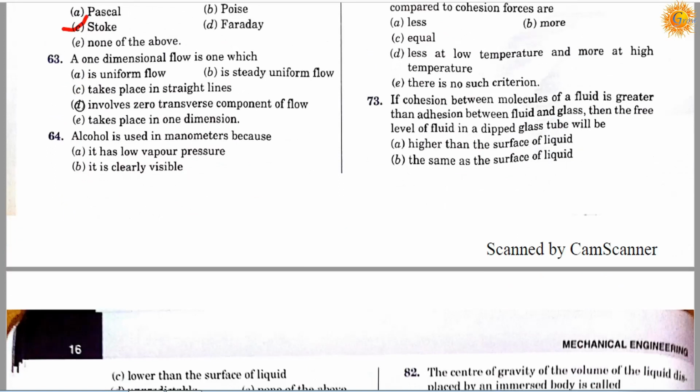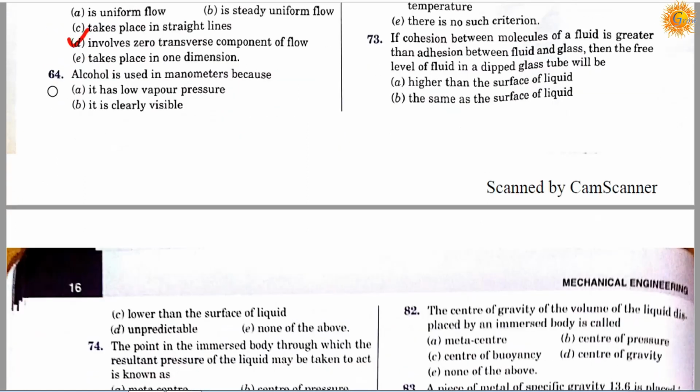Question number 63. A one-dimensional flow is the one which, option A, is a uniform flow, option B, is a steady uniform flow, option C, takes place in a straight line, option D, involves zero transverse component of flow, and option E, takes place in one dimension. So the correct answer is D, involves zero transverse component of flow.